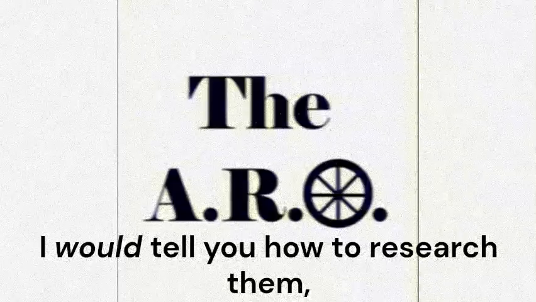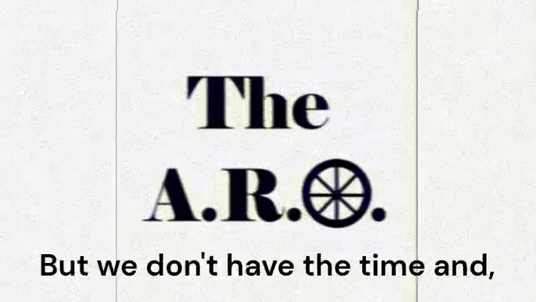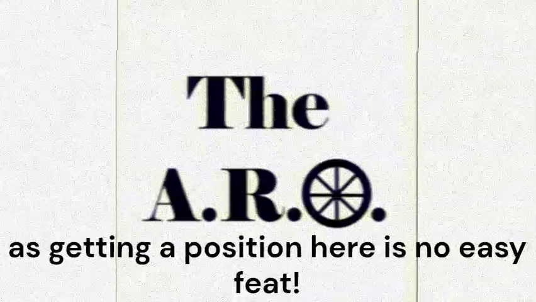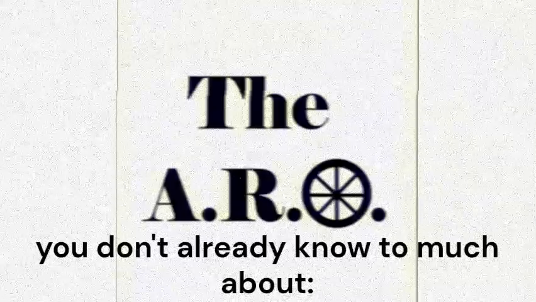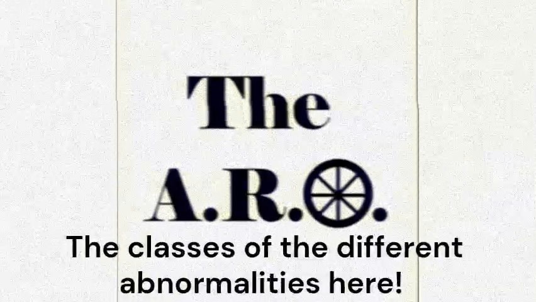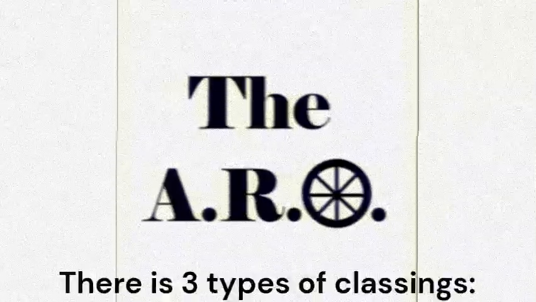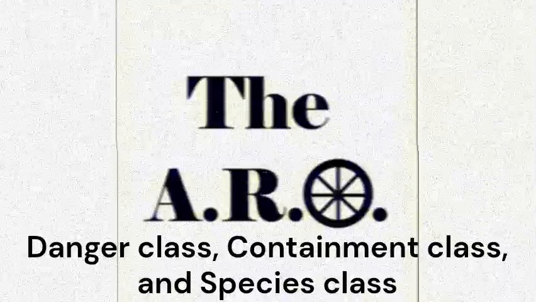I would tell you how to research them, but we don't have the time, and quite frankly, I would hope you already know, as getting a position here is no easy feat. What I will talk about is something you don't already know too much about, the classes of the different abnormalities here. There's 3 types of classings: danger class, containment class, and species class.